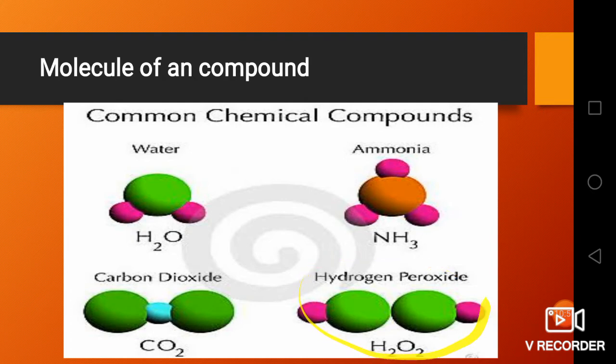Another example is hydrogen peroxide, H2O2. Here also you can see hydrogen and oxygen, they are two different elements, they combined together chemically and they form a compound. Few more examples are carbon monoxide, nitrogen dioxide, hydrochloric acid, etc.